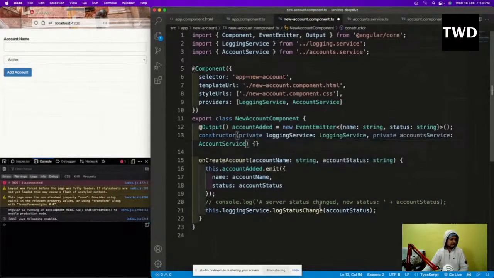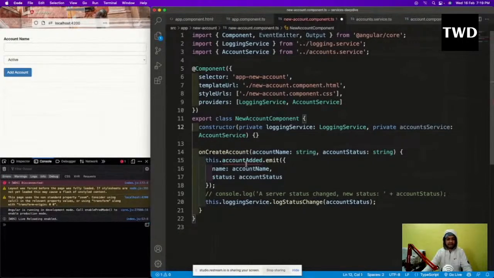This emitter and all, we don't need. We have seen the output and emitter in the previous class, so I will remove this emitter because we don't need it anymore. And this is accountAdded. We are not going to use it like this. We are going to use the account service instead.